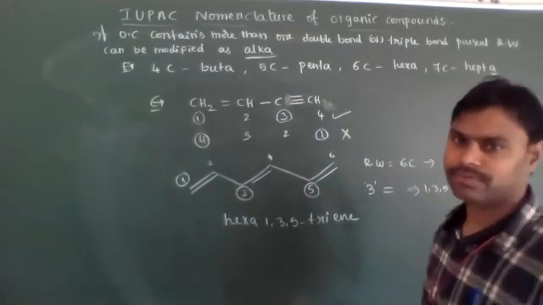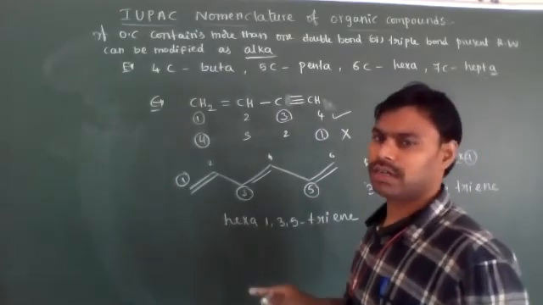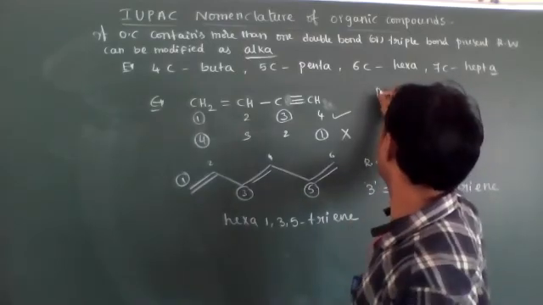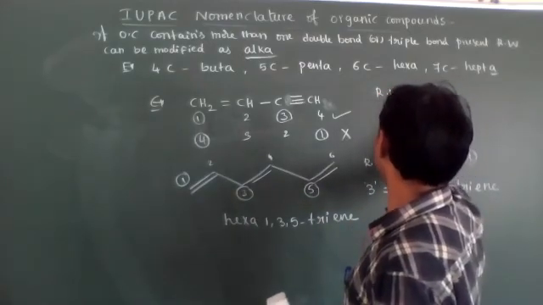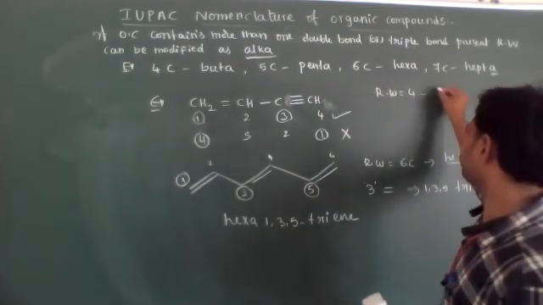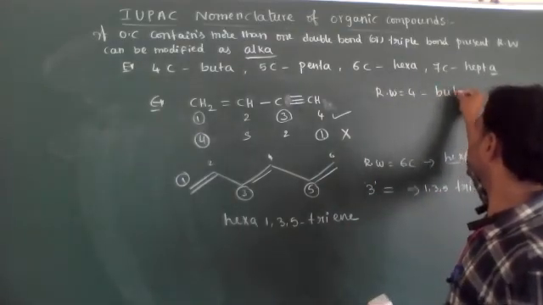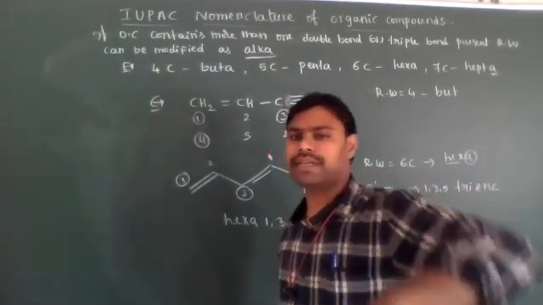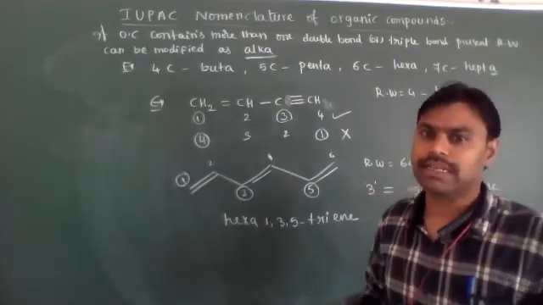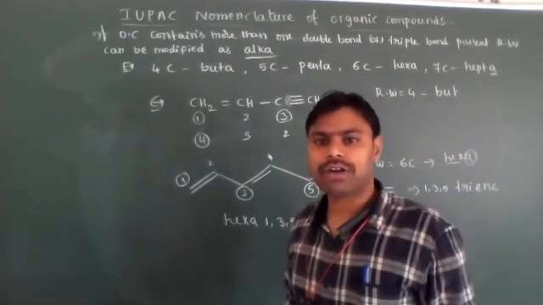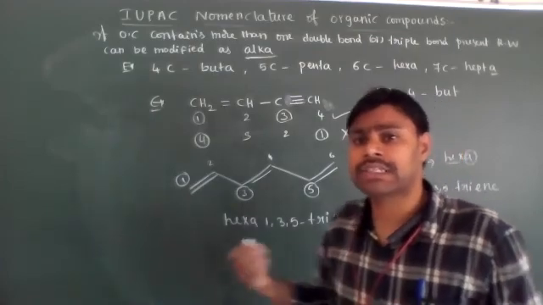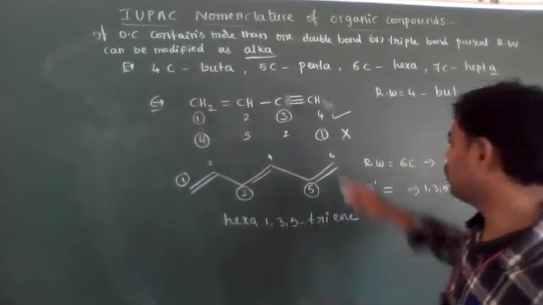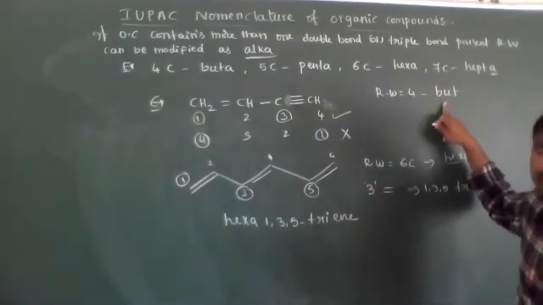Now its IUPAC name. Sorry, here one double bond and one triple bond are present. Now the root word is for 4 carbons. It is called but, not buta. More than one double bond means 2 double bonds or 2 triple bonds, 3 double bonds or 3 triple bonds present, then it is called buta, penta, hexa like that. So with only one double bond and one triple bond, its root word is but.